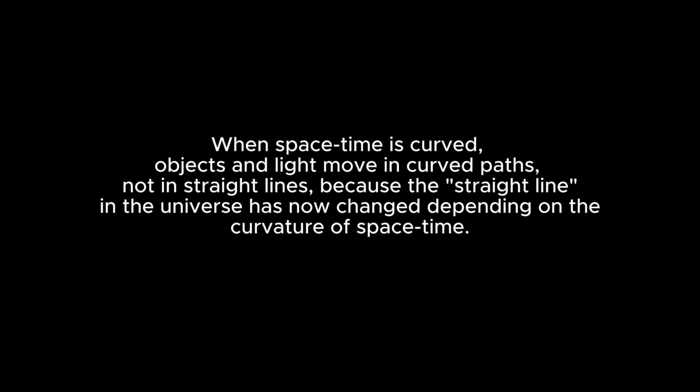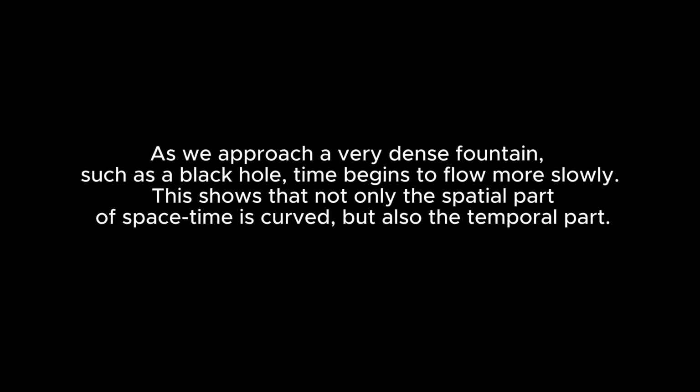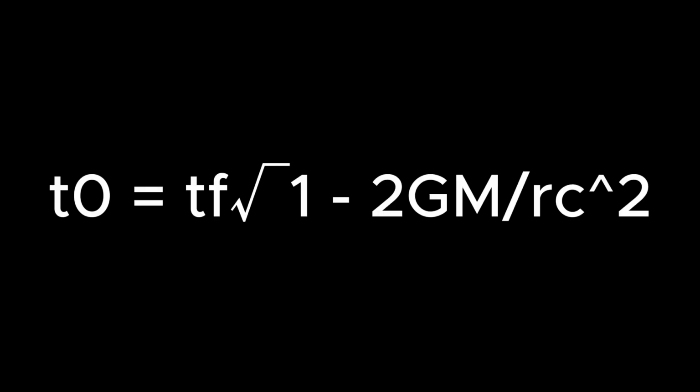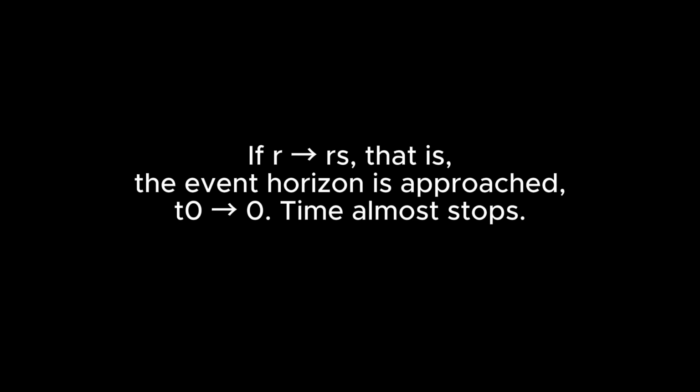When spacetime is curved, objects and light move in curved paths, not in straight lines, because the straight line in the universe has now changed depending on the curvature of spacetime. As we approach a very dense source, such as a black hole, time begins to flow more slowly. This shows that not only the spatial part of spacetime is curved, but also the temporal part. If r goes to rs, that is, the event horizon is approached, dt0 goes to 0, time almost stops.